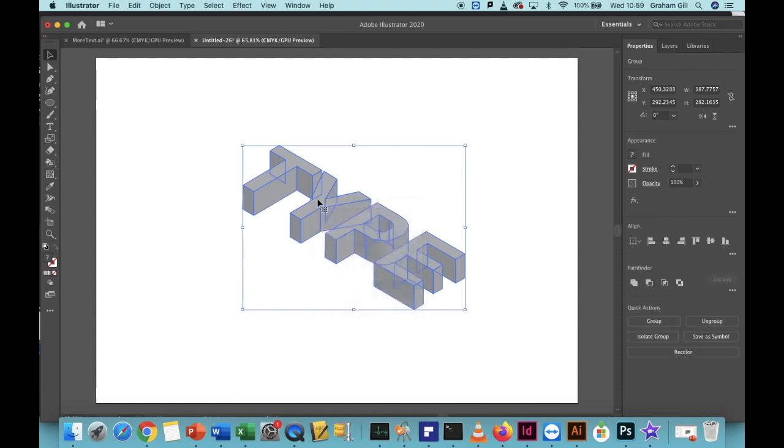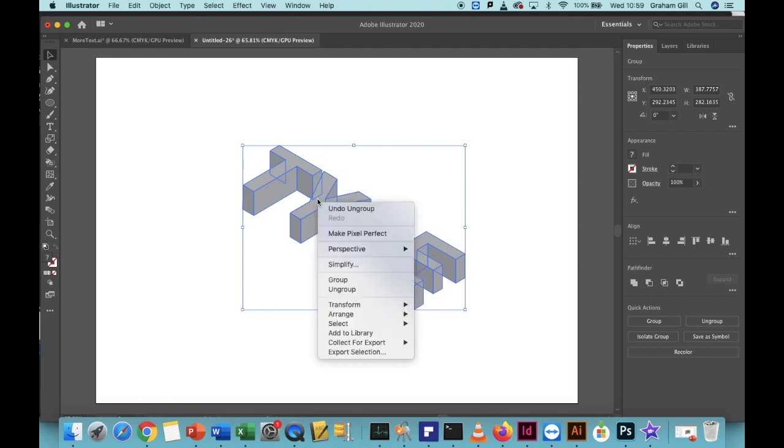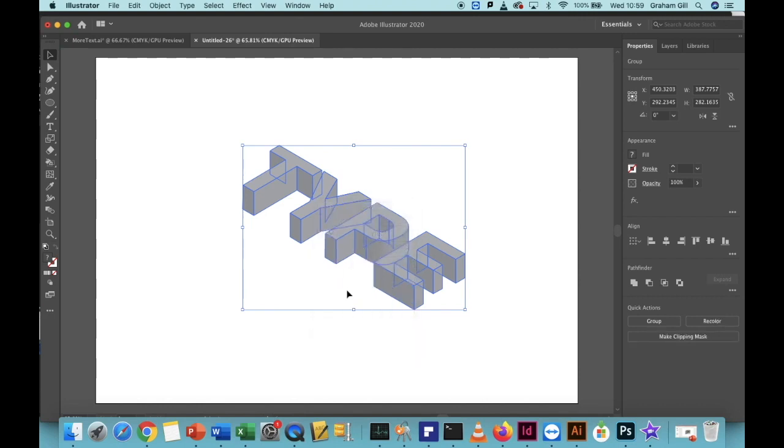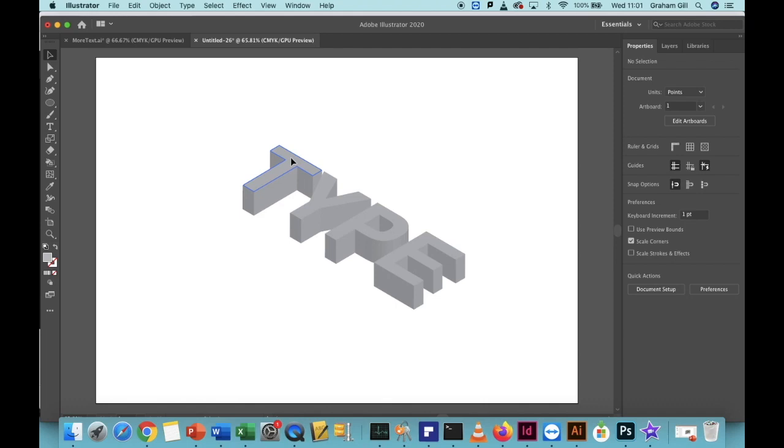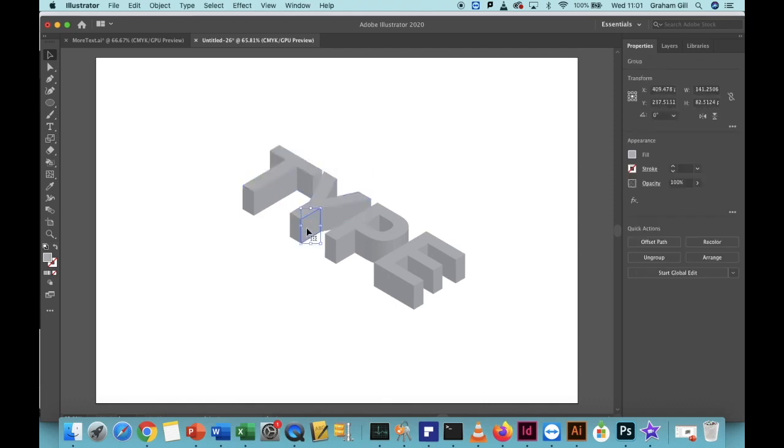Right-click again, or 2 fingers on your touchpad, and click Ungroup a second time. This breaks apart all of the individual pieces of the writing. With the Selection tool, we can now click on individual parts of the writing and select them individually. This will allow us to add colour to the different parts of the text.